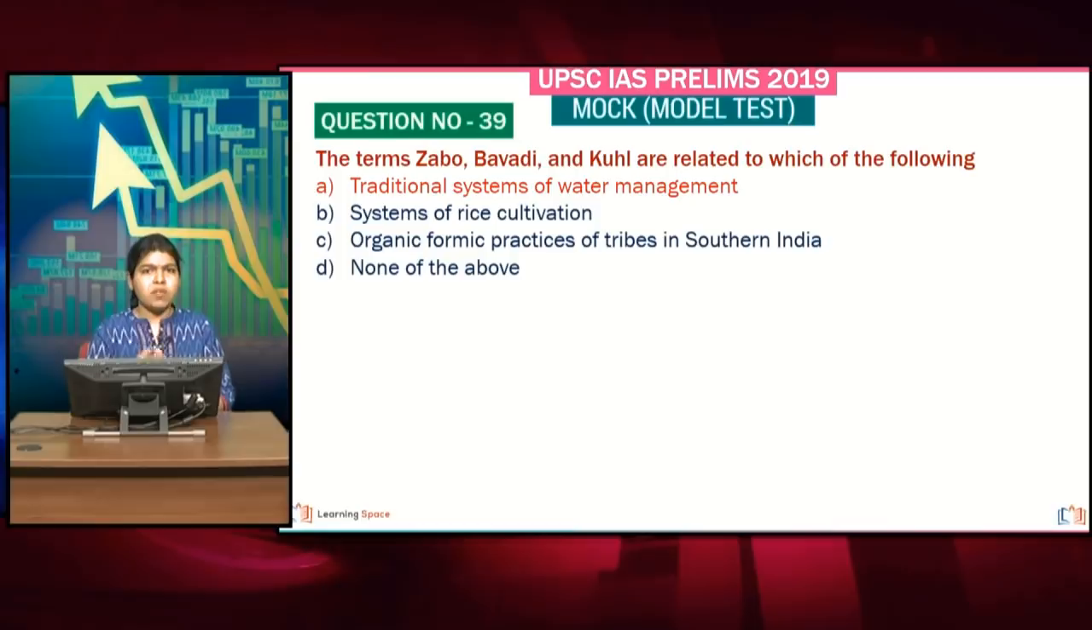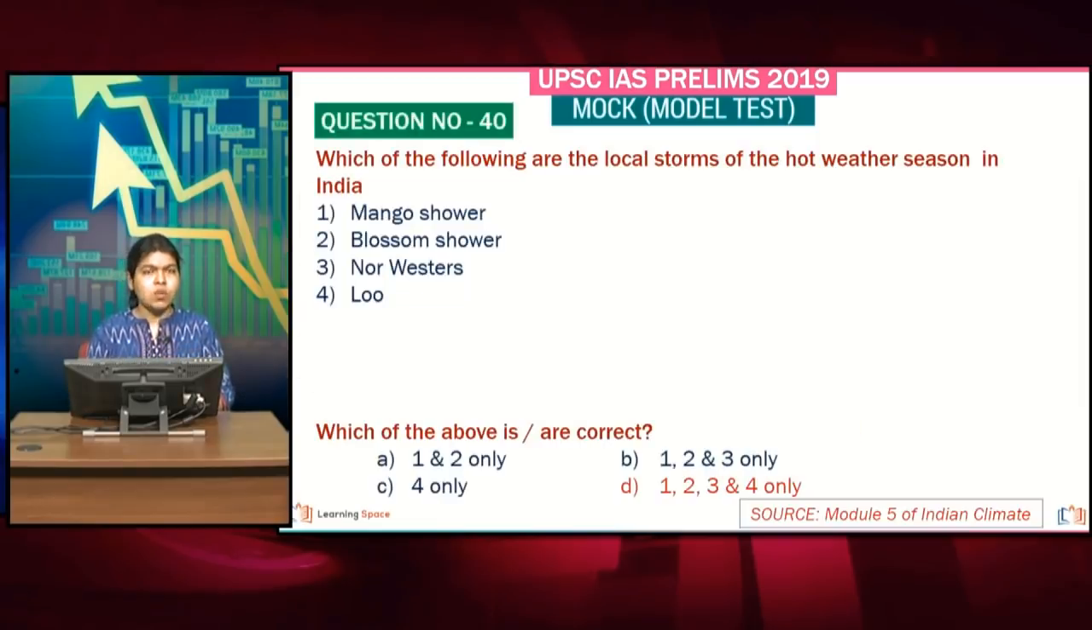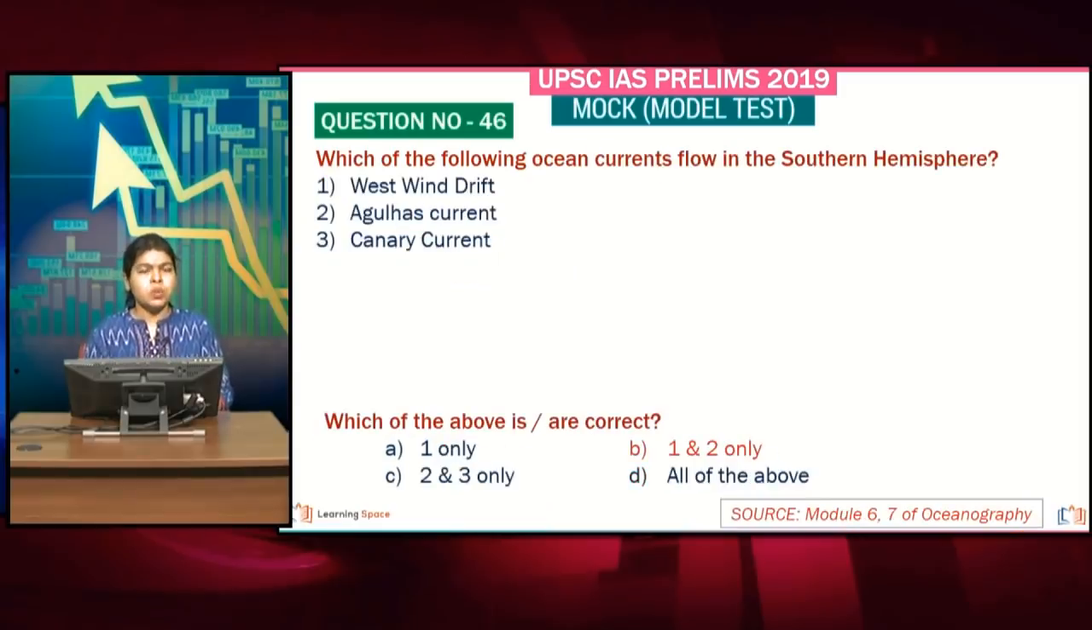And now moving on to some of the easier questions. The terms Zabo, Bavdi and Kul actually refer to traditional systems of water management. You might have known about these systems, and if you have seen module 5 of the Indian climate, this question has been picked verbatim from module 5, and all of these are actually local storms of the hot weather season. Especially take a look at nor'westers. This nor'wester attacks the regions of Bengal and Assam, and here you have names like Bardoli Chhira, Kalbaisakhi, referring to nothing but nor'westers. So all of the options are correct.